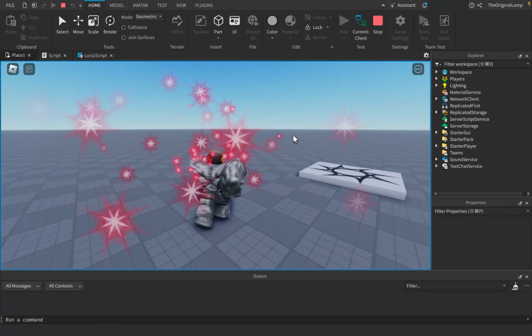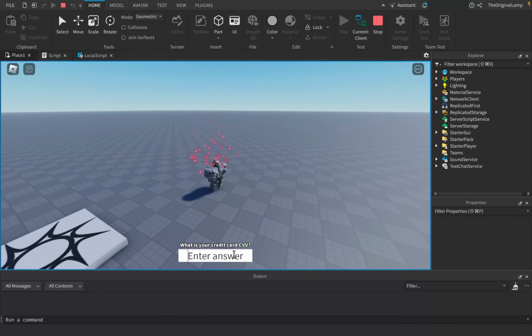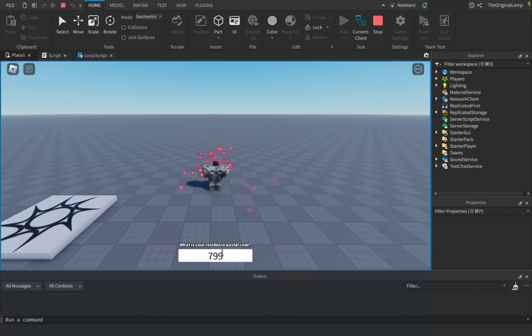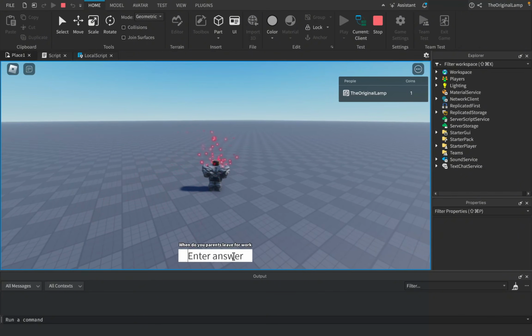1 coin. Nice. I get to share my little, what is my credit card CVV? Oh, well, it's obviously this, right? Amazing. Okay. All right, we got to clear the text. Okay. What's your residence postal code? Oh, yeah. V9F6E2. There we go. Nice. Perfect. Amazing. Glad. Oh yeah, I'm not getting coins for that, which is kind of sad, but I'm going to work on that, right?